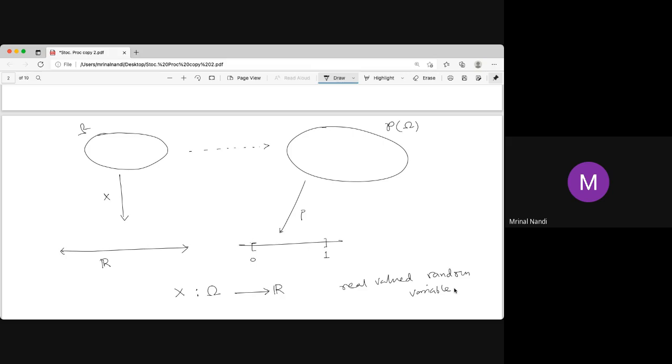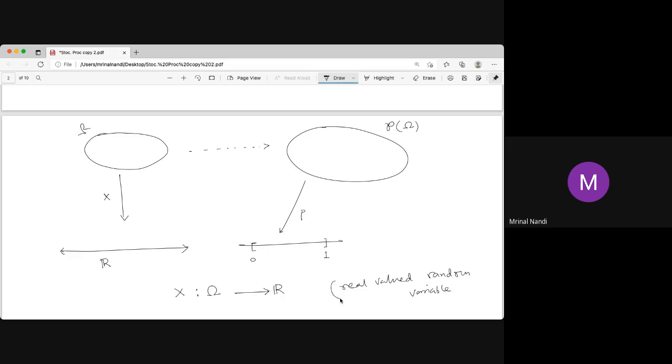But there may be complex valued random variables, vector valued random variables, or any other set. But in that case, we say that it's complex valued. In our syllabus, in many situations, we consider only real valued random variables, so we just drop the phrase real valued. We say random variable, meaning just real valued.